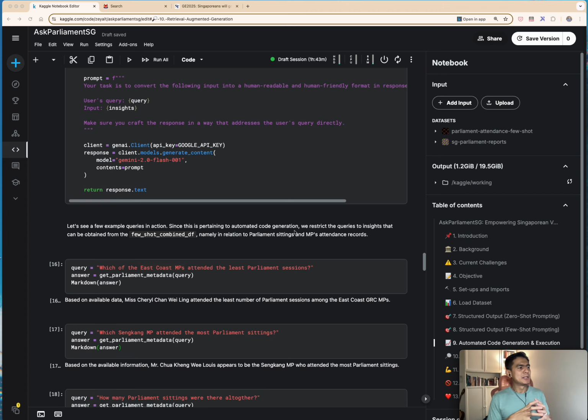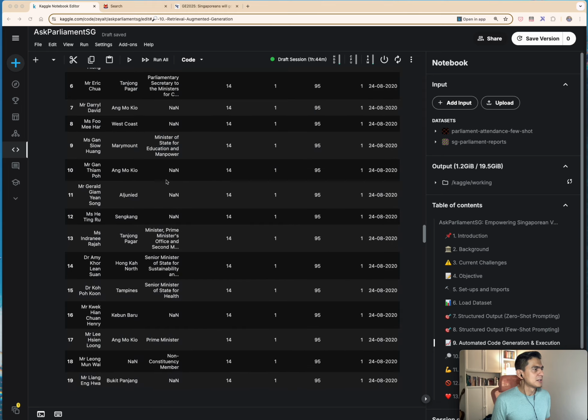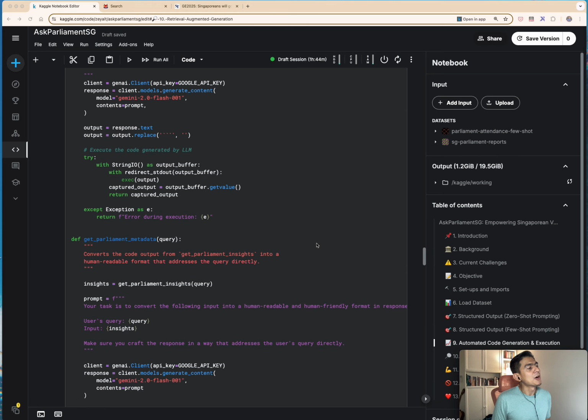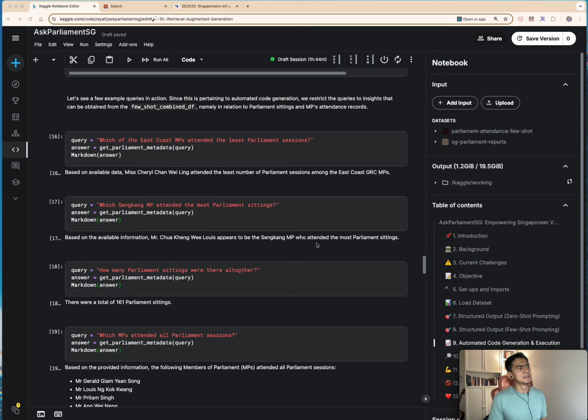Because we are only using the data frame that we have parsed out of the structured output, the context around it is something to do with attendance of MPs and parliament sessions. So for any other questions, this data frame would not contain an answer. The questions here are more in relation to questions that the data frame would have answers to.